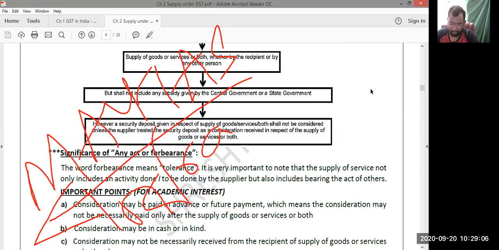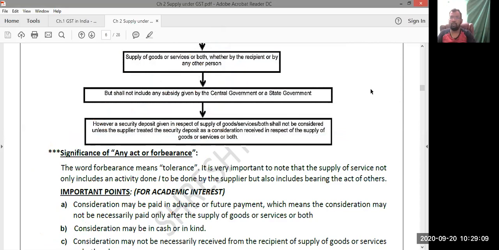Come back to our example. Matus Infra initially committed to take the project and complete it in time. Basically, when it comes to construction contracts, the amount will not be given by the government at one time. It will be paid based upon the completion of the construction. You might have learned in AS7, accounting for construction contracts. The percentage of works completed and certified, to that extent the amounts will be released from the government. Initially the investment should be made by the construction company only, and later it will get the amounts from the government.